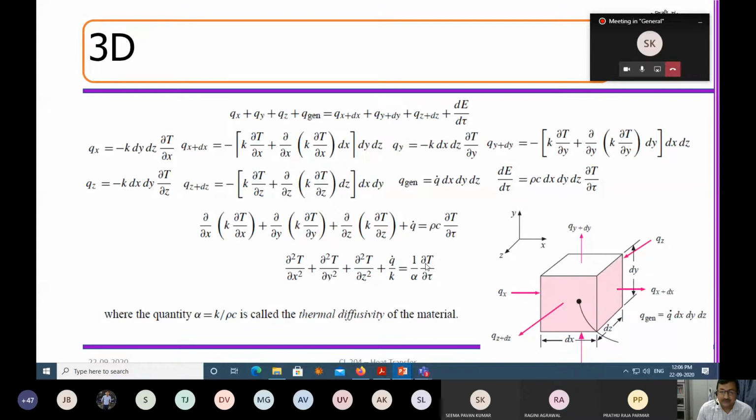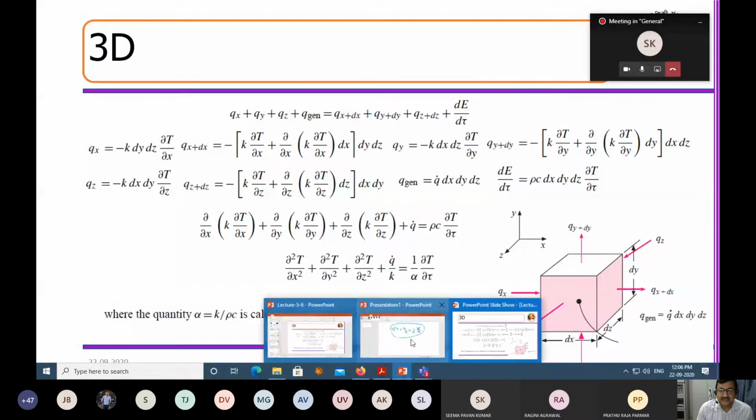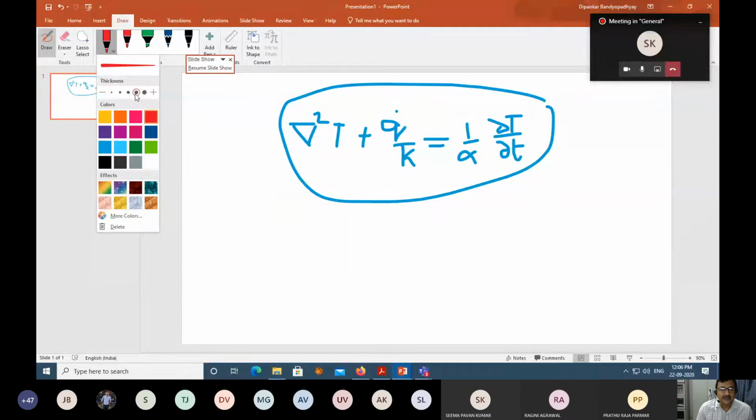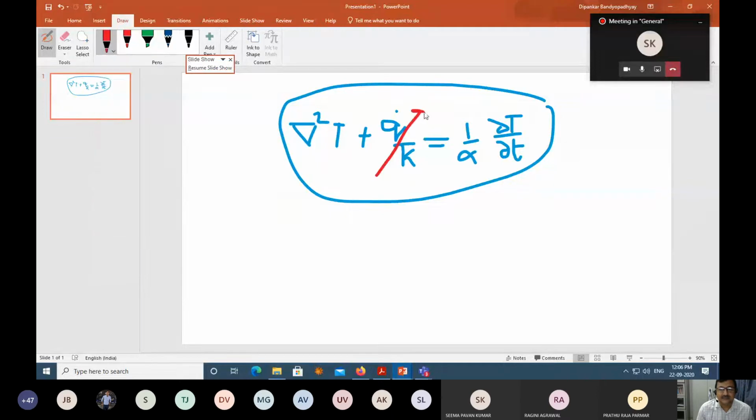Now, suppose I go for steady state, this will become 0. dT by dt will become 0. If I ignore the term of generation, this will become 0. So what will happen in that situation? For no generation term, this is going to be 0 when I have a steady state situation.